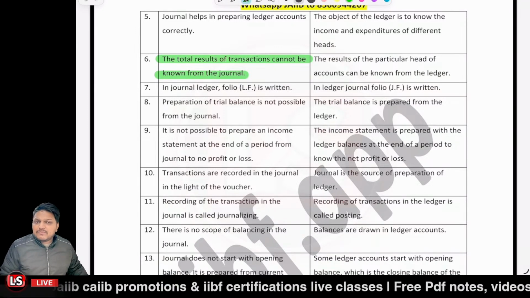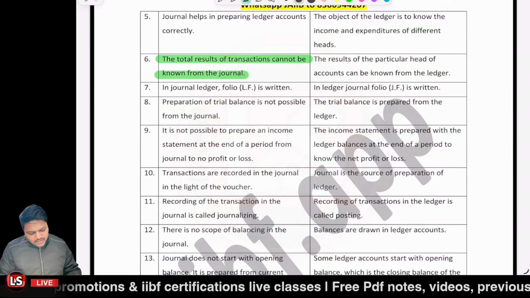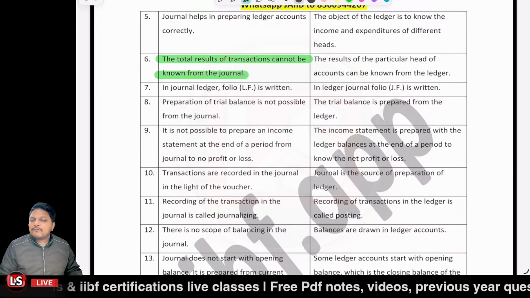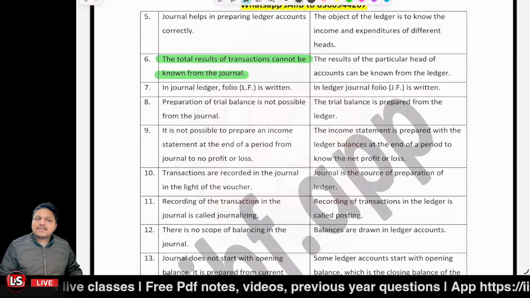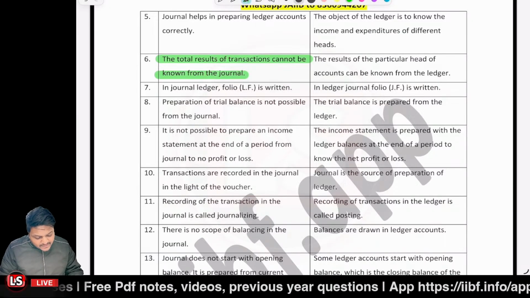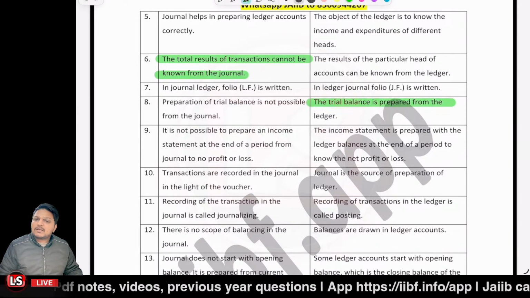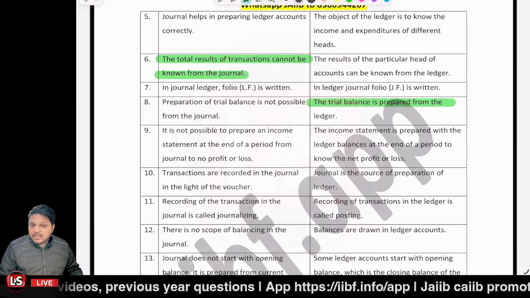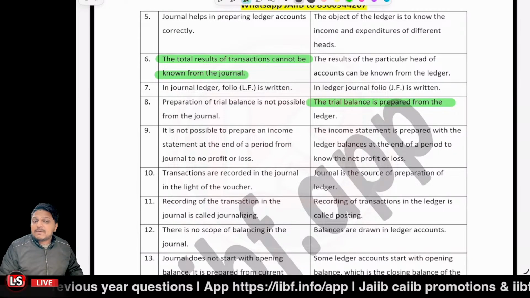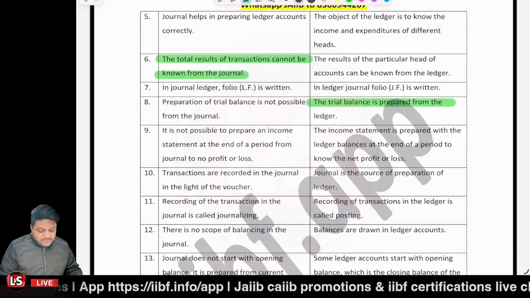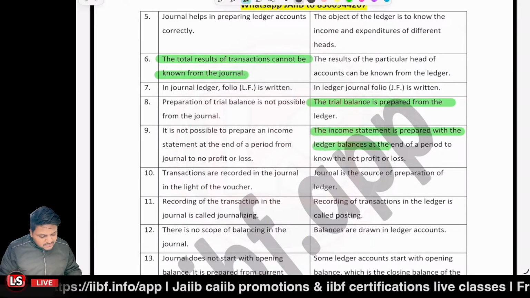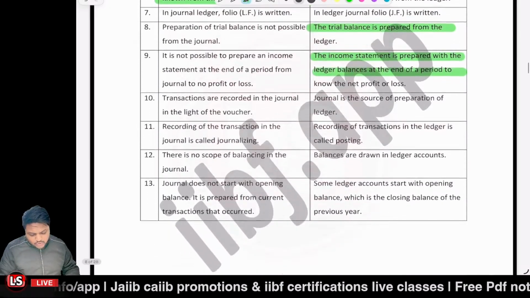In journal, we have the ledger folio, and in ledger we have the journal folio, right? Reference to each other is given. Preparation of trial balance is not possible from the journal itself, definitely not possible, whereas a trial balance is prepared from the ledger. And you cannot prepare the income statements at the end of the period from the journal, right? But it is possible to prepare them from the ledger balances.